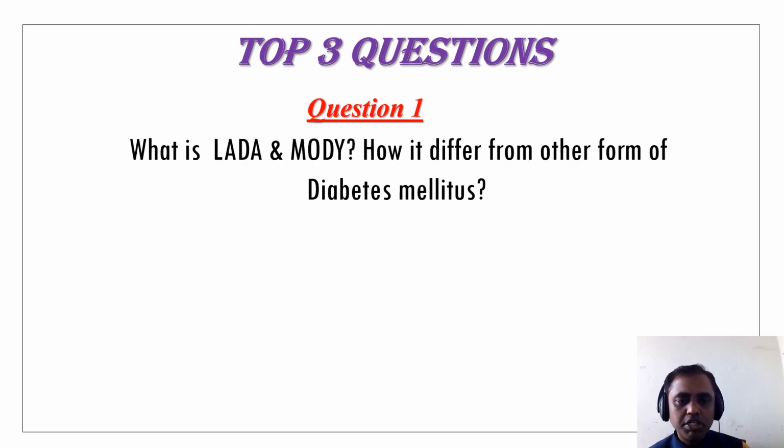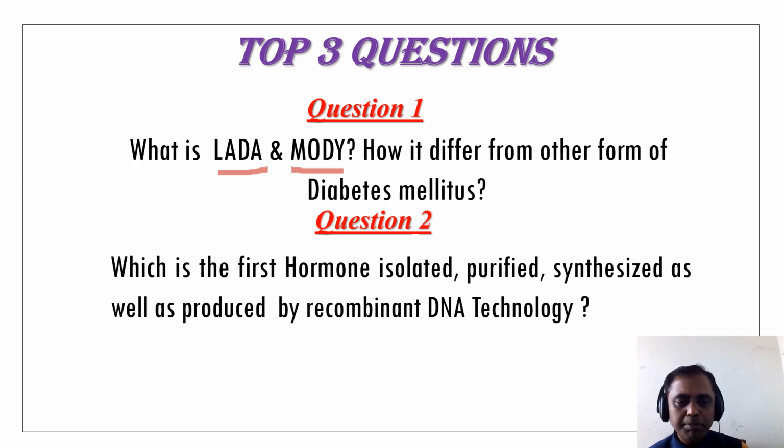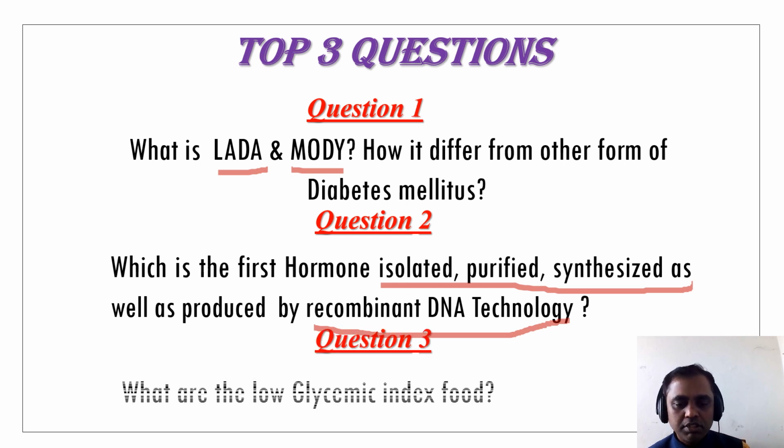Number one question: what are LADA and MODY? How are they different from other forms of diabetes mellitus? Because nowadays in this world many people suffer from LADA and MODY, so we have to have a simple understanding of this and how to differentiate it from other types of diabetes mellitus. Number two: which is the first hormone isolated, purified, synthesized as well as produced by recombinant DNA technology? Most NEET examination MCQ questions will come from this. Which is the first hormone?